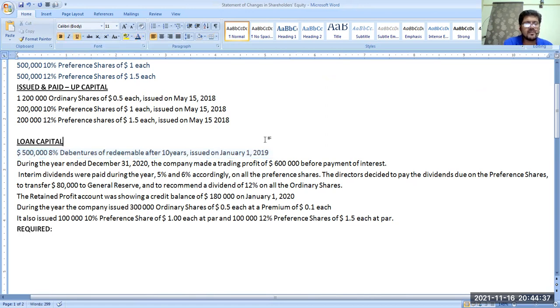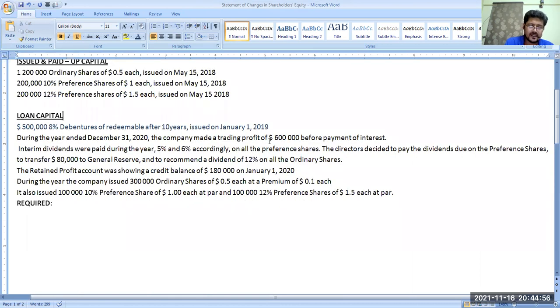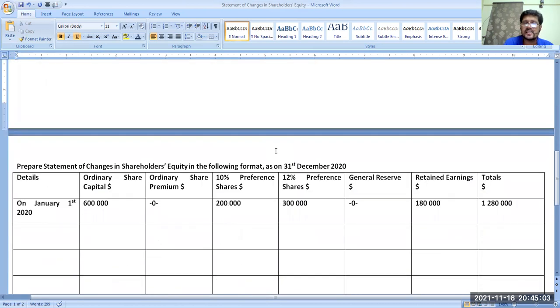Now 8% interest: 500,000 multiplied by 8% is 40,000. So trading profit after interest would be 600,000 minus 40,000 debenture interest, which is 560,000.